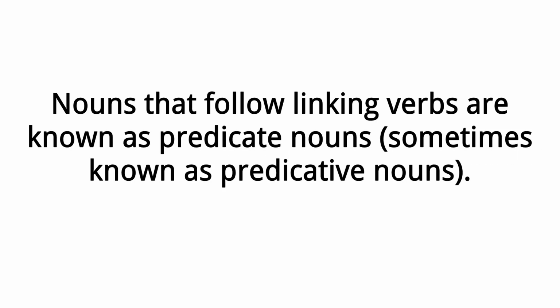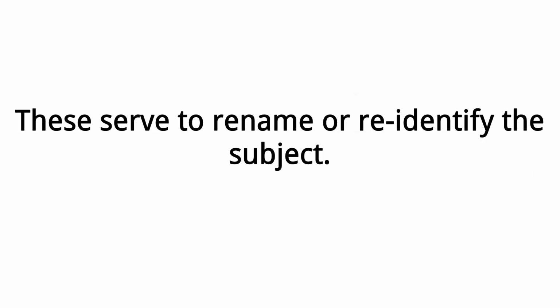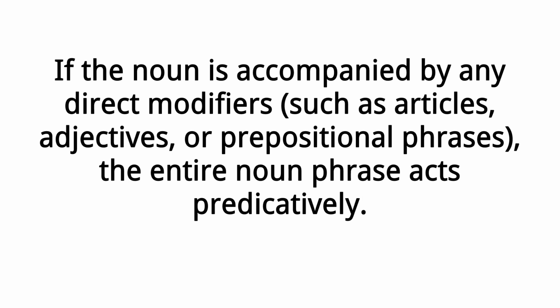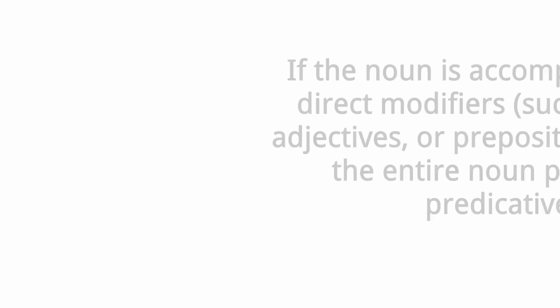Predicate nouns. Nouns that follow linking verbs are known as predicate nouns, sometimes known as predicative nouns. These serve to rename or re-identify the subject. If the noun is accompanied by any direct modifiers, such as articles, adjectives, or prepositional phrases, the entire noun phrase acts predicatively. For example,